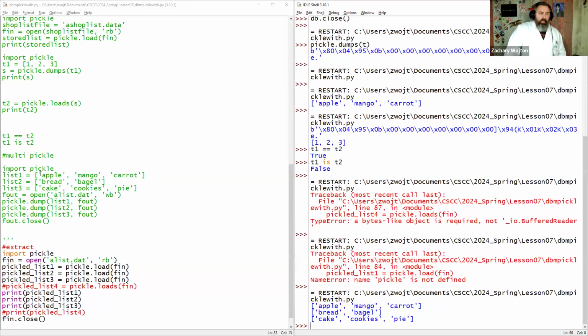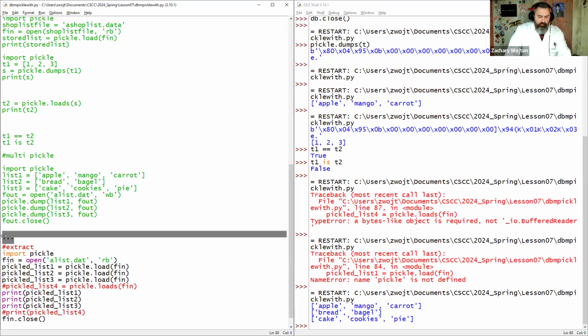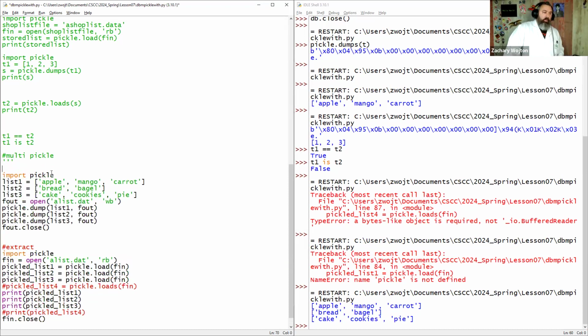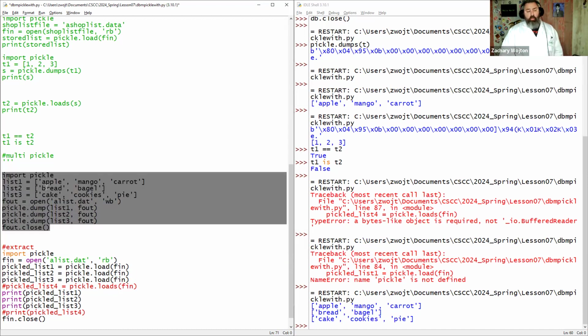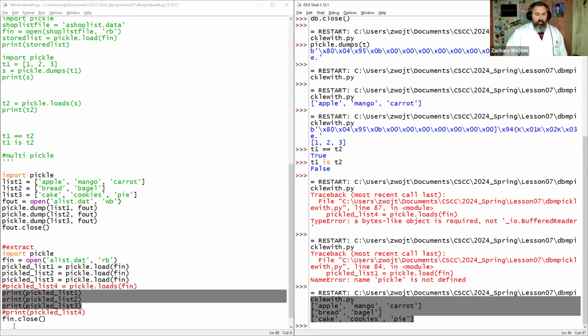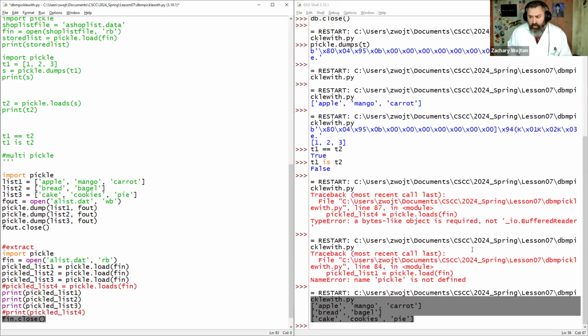There we go. So our original plan was to import pickle, load 3 lists, open a file, add the 3 lists, dump the lists to the file, and then close it for the pickle. We did that successfully. We know we did that successfully because when we ran this, we opened the file in read byte mode, we loaded each individual thing, and then we printed it, and then we closed it. So what this allows you to do is to create separate objects, separate lists, separate tuples within a pickle.